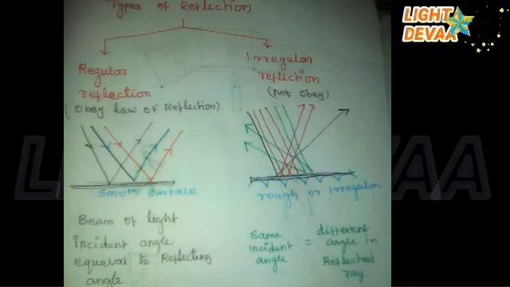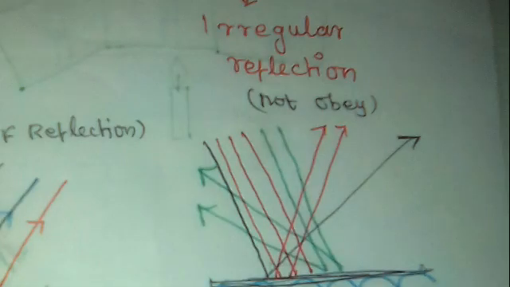In this case, the angle of incidence and the angle of reflection of each ray are not equal. Hence, the law of reflection is not obeyed in this case, and thus the image is not clear. Such a reflection is called irregular reflection or diffuse reflection. Example, reflection of light from a wall.